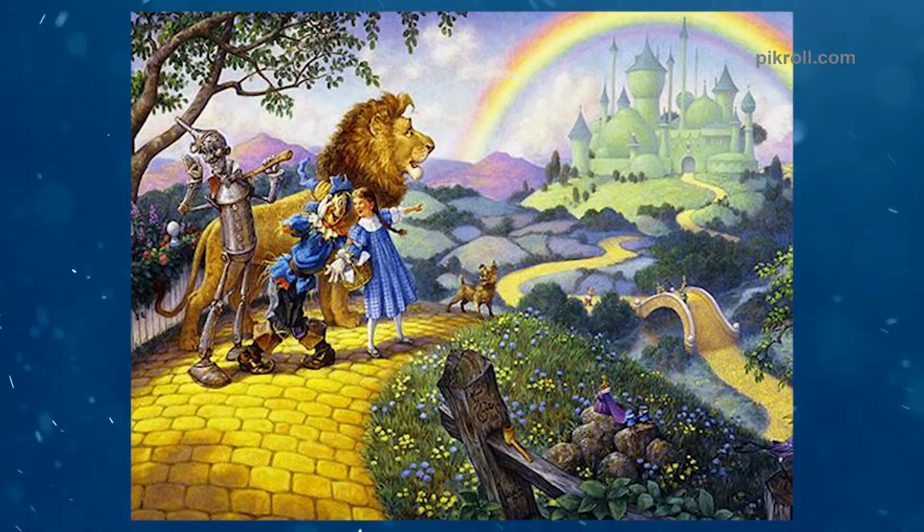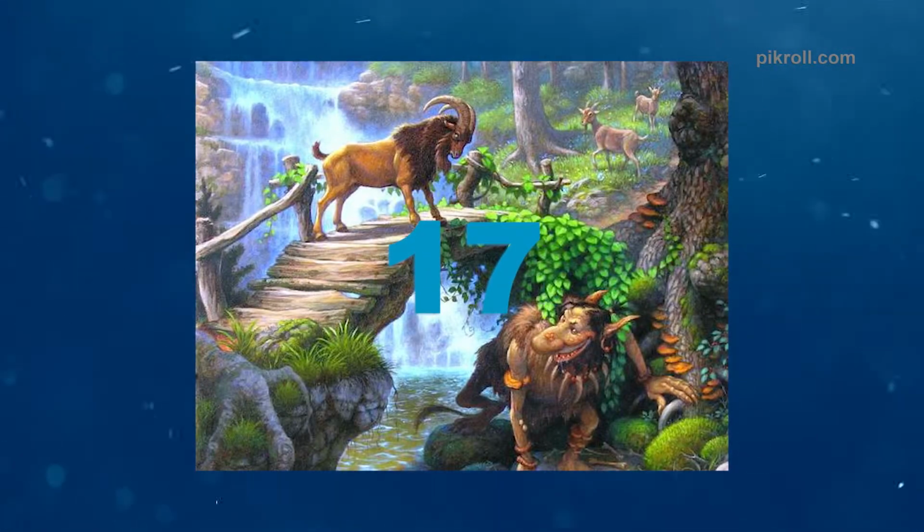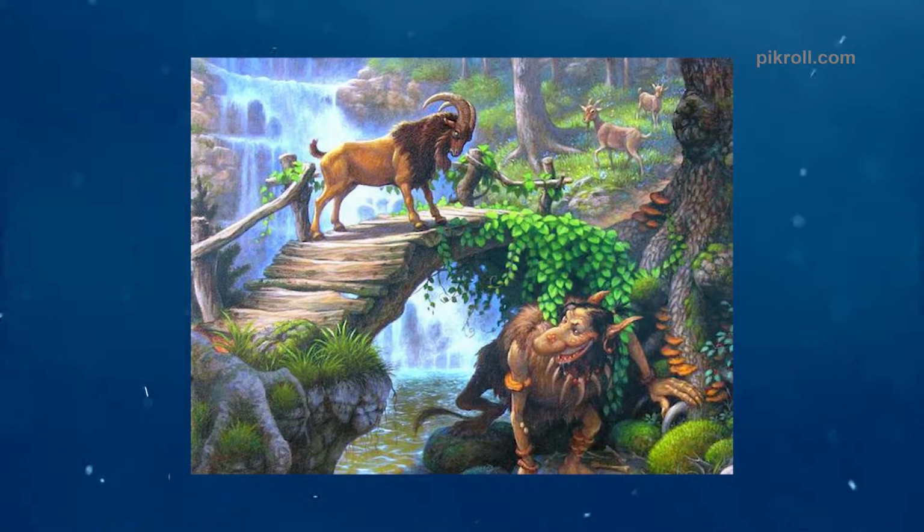The fairy tale is written by L. Frank Baum and later illustrated by W. W. Denslow.